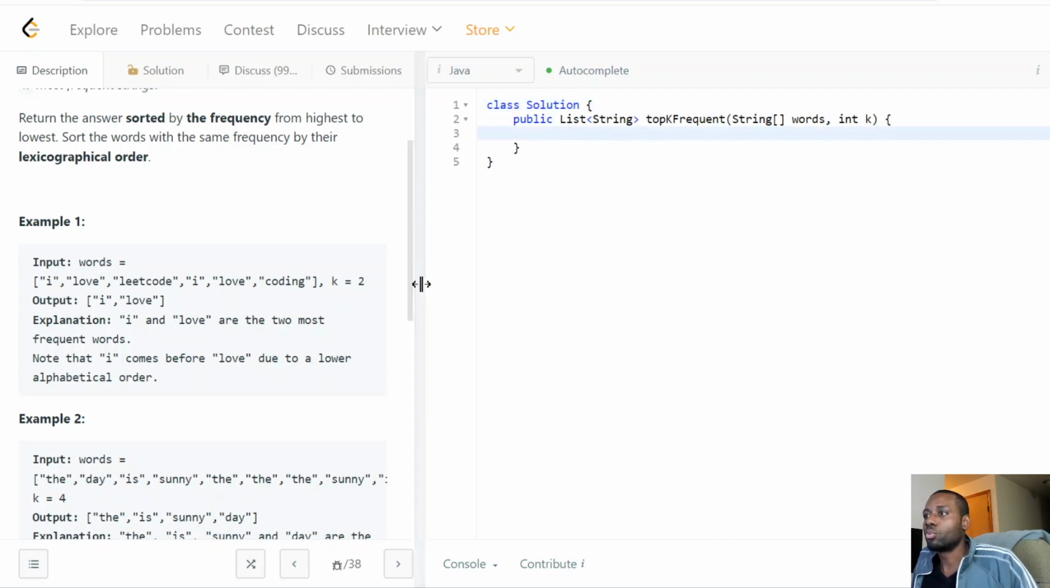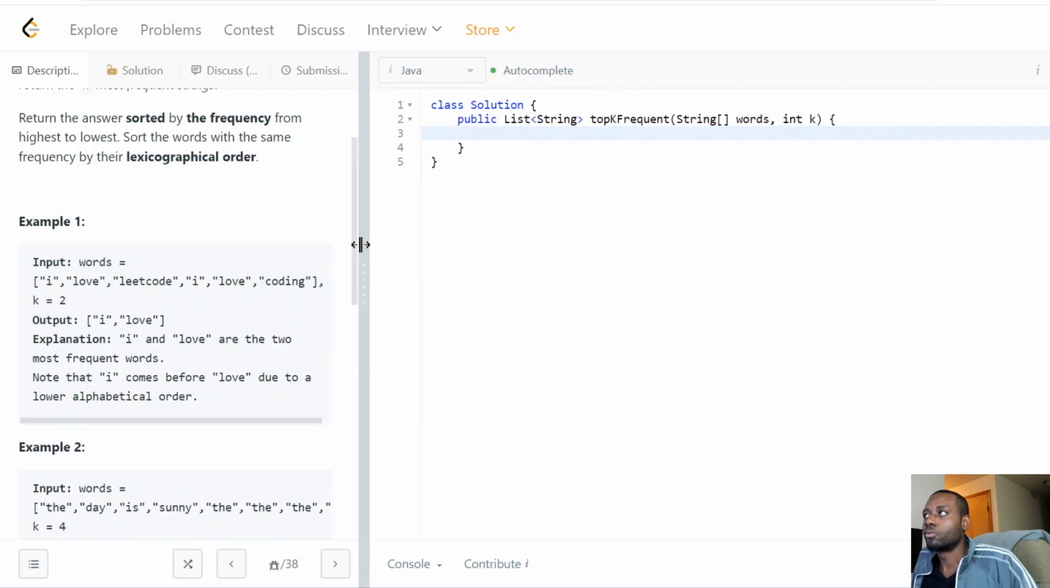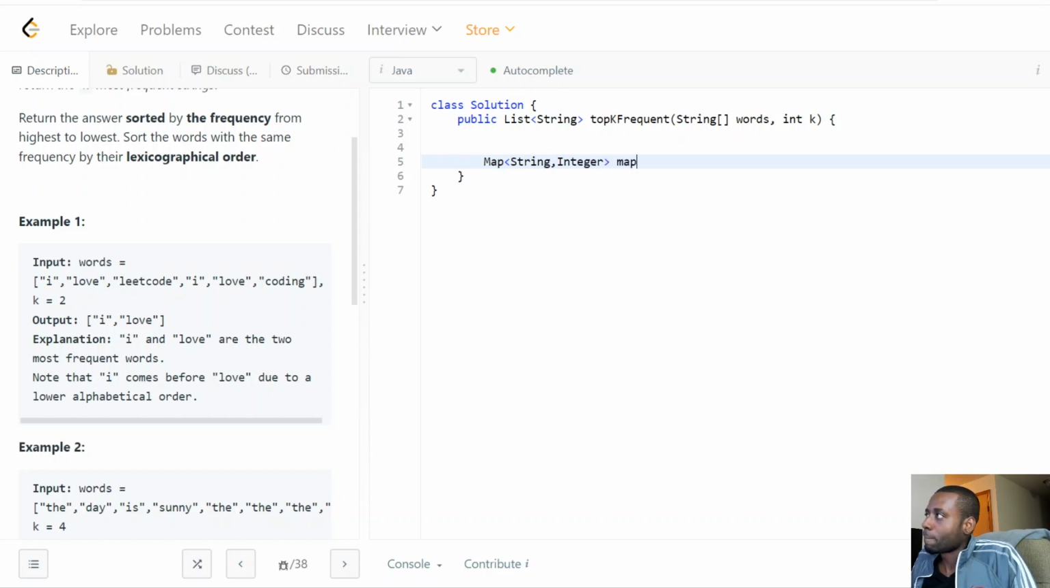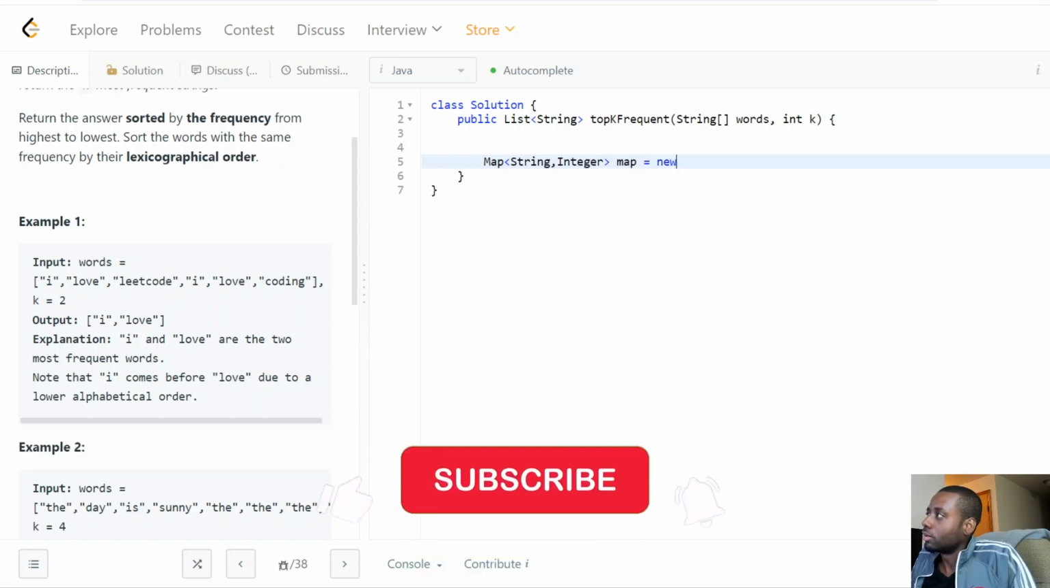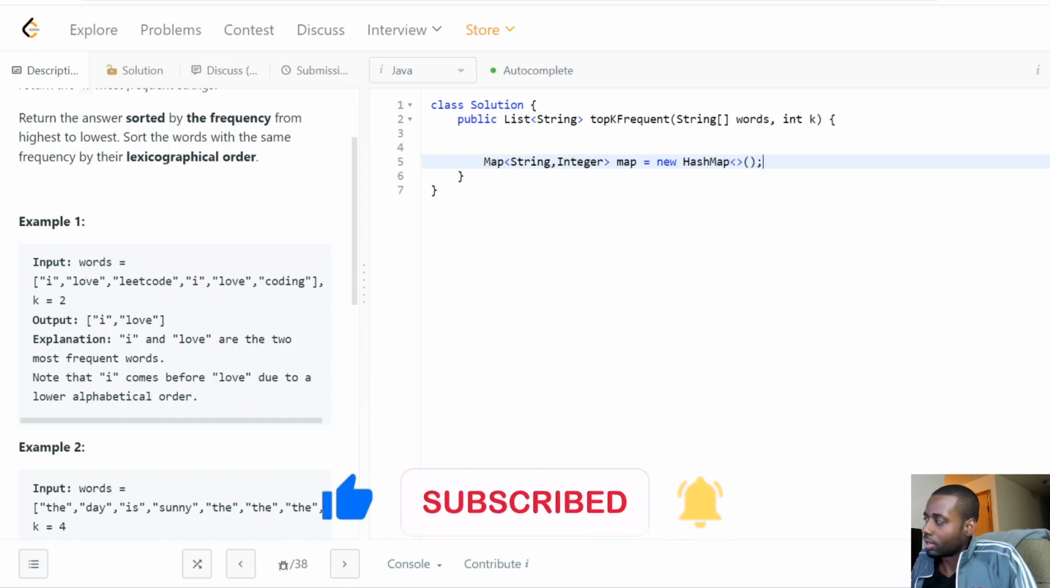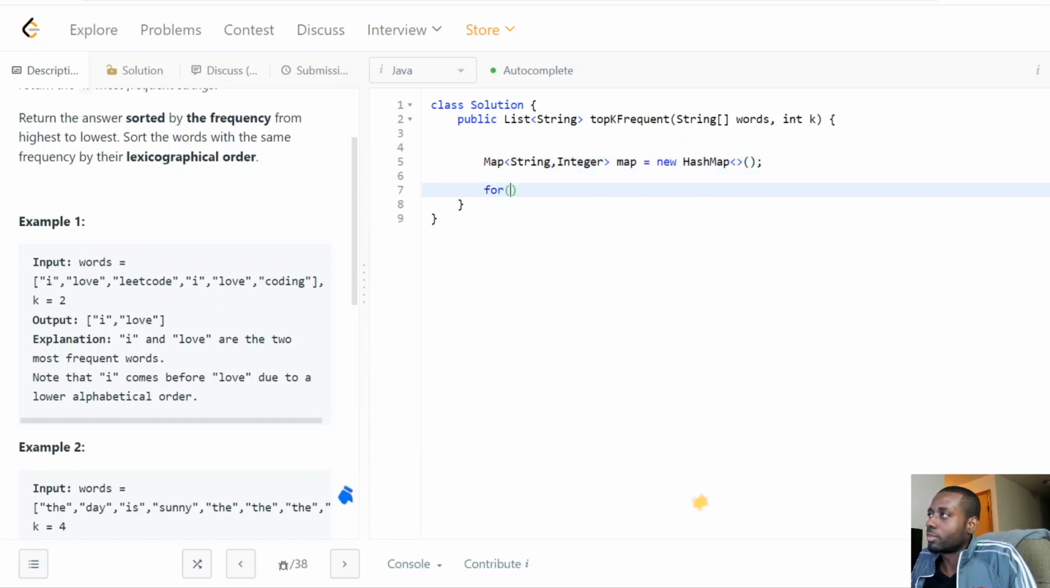I think the code will be even more straightforward than the explanation, so let's quickly get into it. What I'm thinking here is we have a map of strings to integers. Once we have that, what's next for us is to build our map. Pretty simple so far.